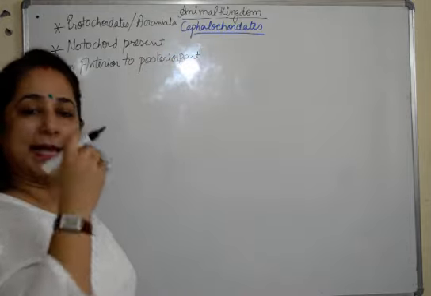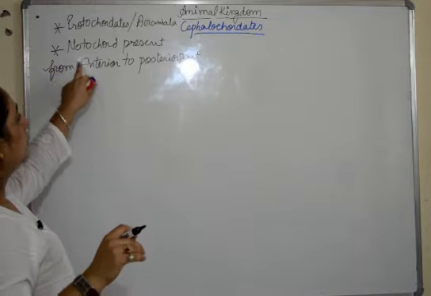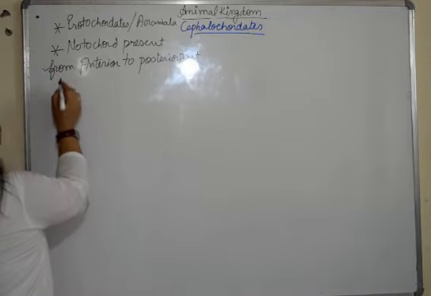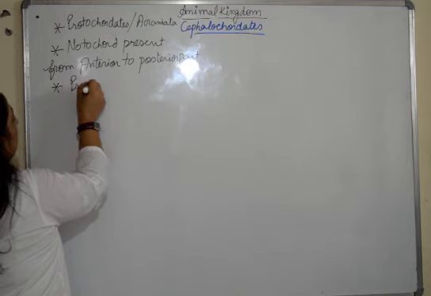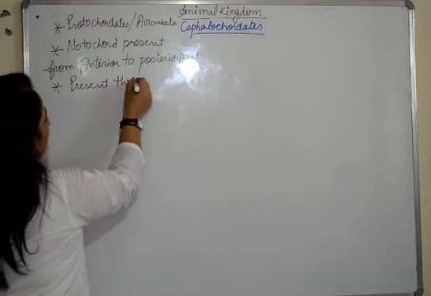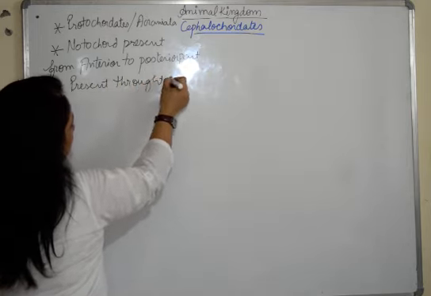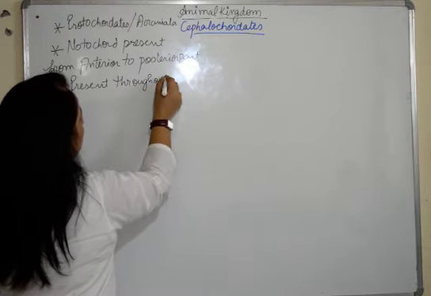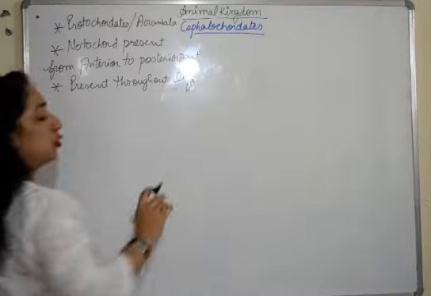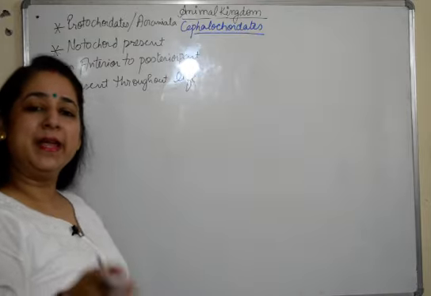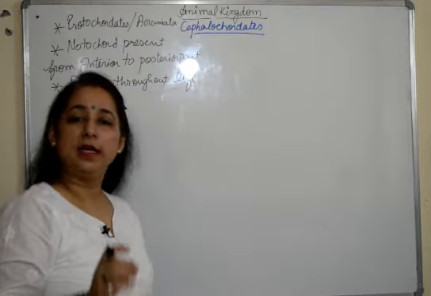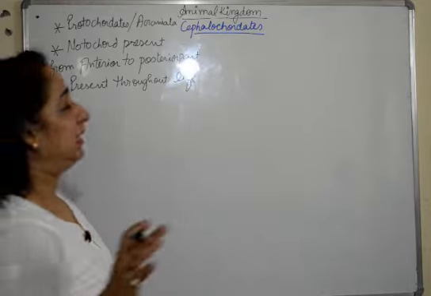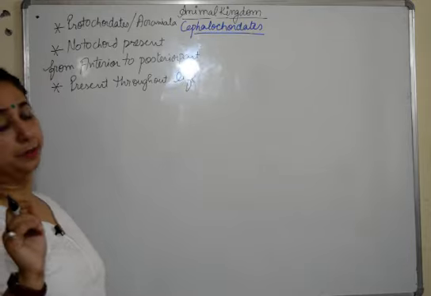When we draw the diagram, it will be clearly understood that the notochord is present throughout the body. It is present throughout life. That means for the whole life. In Urochordates it was only in the larval stage, but here it remains throughout the life of an individual.